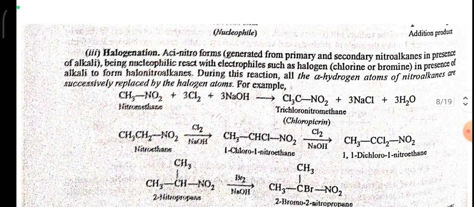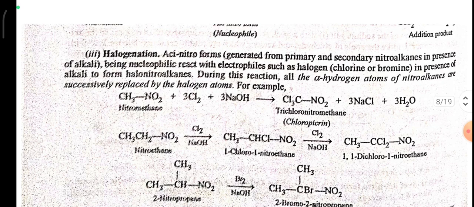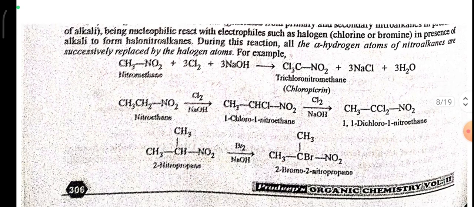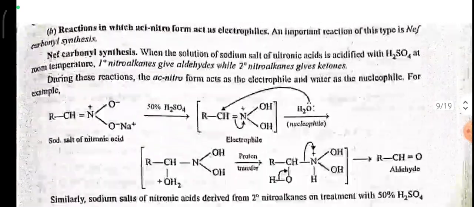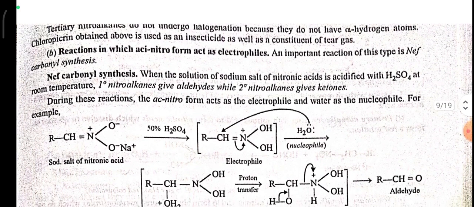Halogenation. Acinitroforms, being nucleophiles, react with electrophiles such as halogens in the presence of alkali to form halonitroalkanes. During this reaction, all the alpha hydrogen atoms of the nitroalkanes are successively replaced by halogen atoms. Tertiary nitroalkanes do not undergo halogenation because they do not have alpha hydrogen atoms. Chloropicrin obtained above is used as an insecticide as well as a constituent of tear gas.